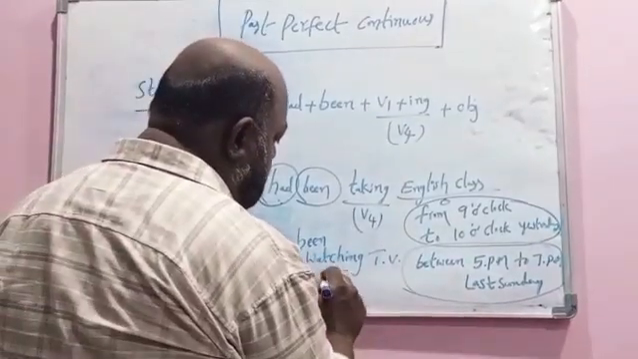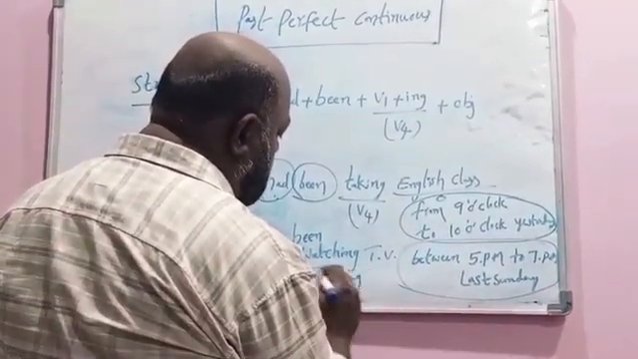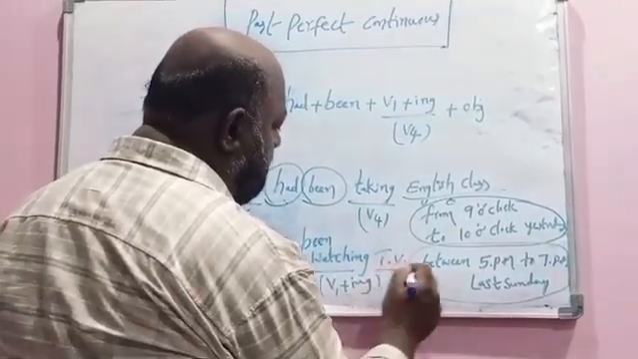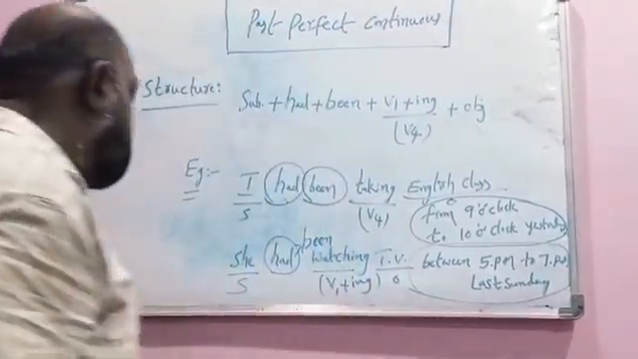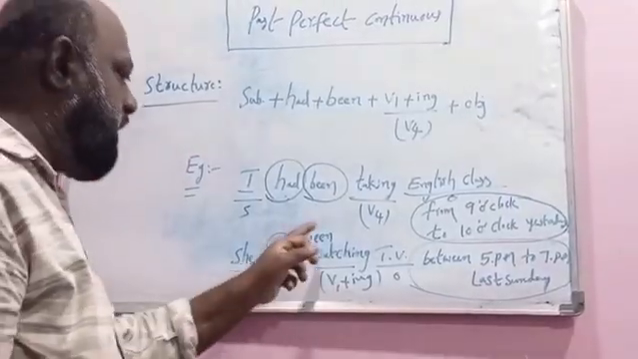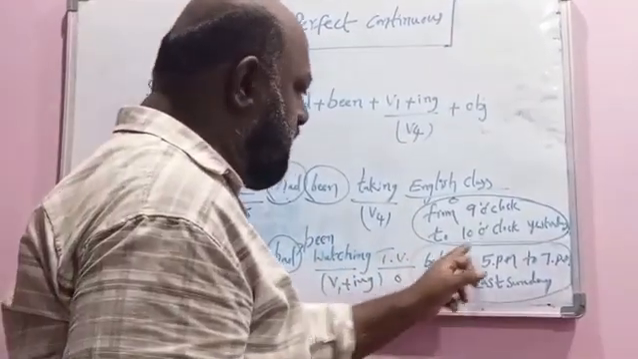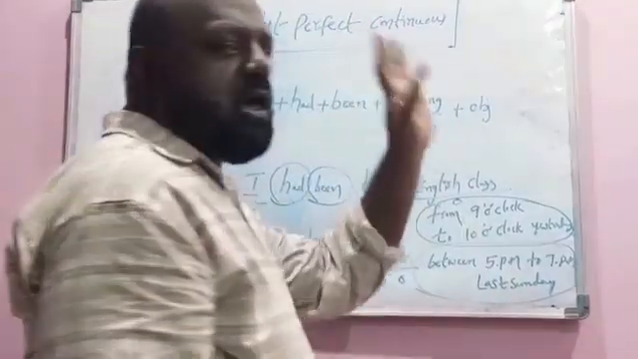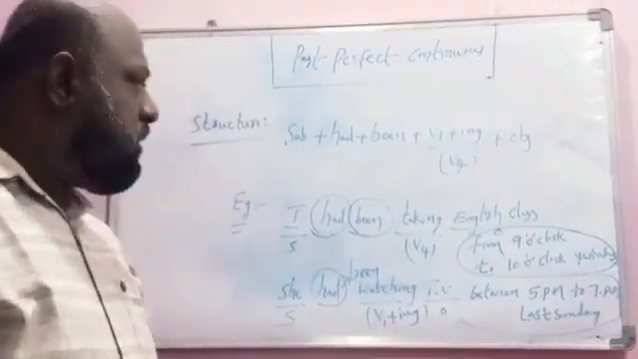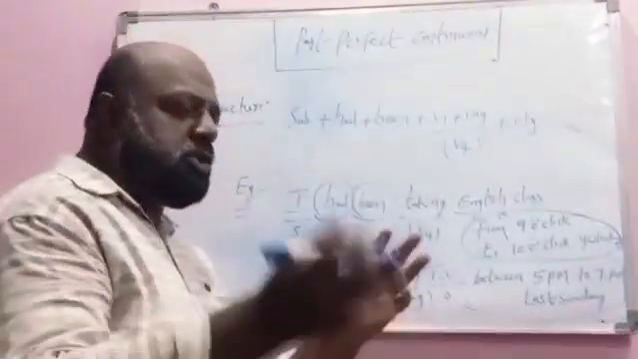Then after V1 plus ing. What is the V1 plus ing here? Watch plus ing, watching. TV is the object here. Now the grammatically correct sentence is she had been watching TV between 5 p.m. to 7 p.m. last Sunday. Okay, an action was going on between these two past timings.